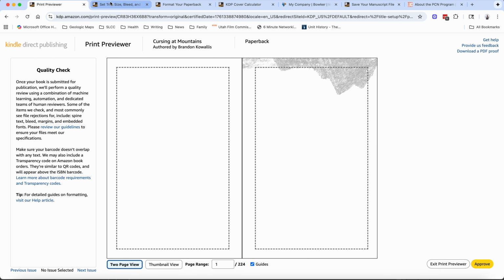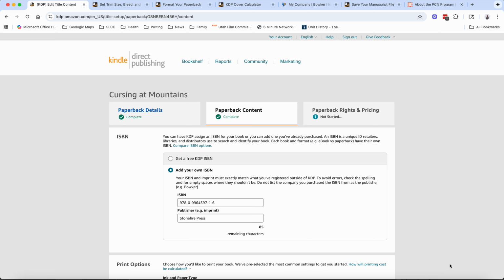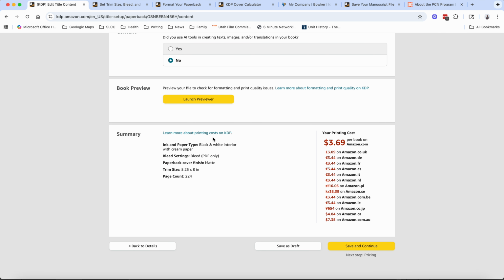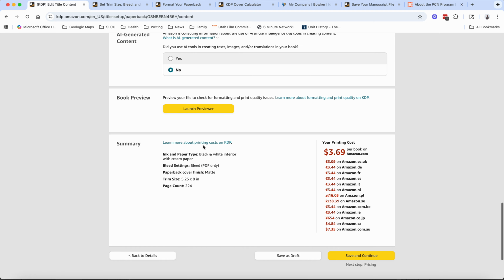And so once I did that and got everything working, let's exit the previewer. I went ahead, saved and continued. It generated the amount it thought it was going to cost for me to print. So this is the base cost for printing. And then I later have to pick a price. But I think we're going to stop for now, right? Oh, wait, there was one other thing too.